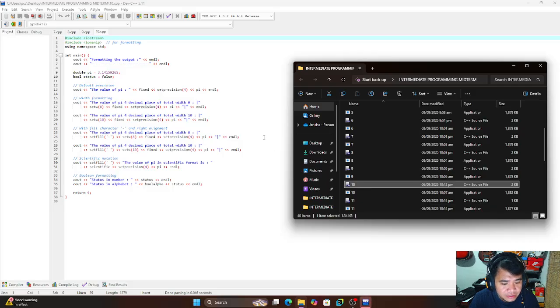Number 10 is the output formatting example. This activity demonstrates how to format the output in C++. For example, aligning numbers, setting decimal places, and showing values in scientific notation.